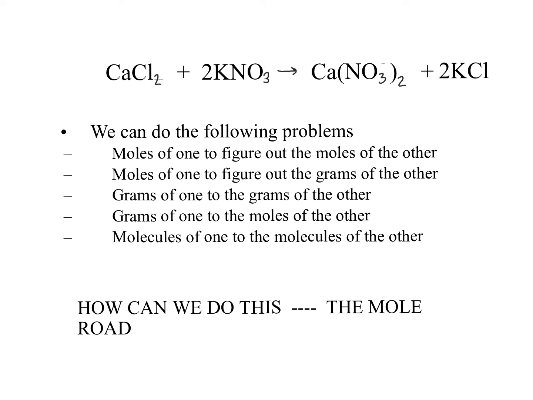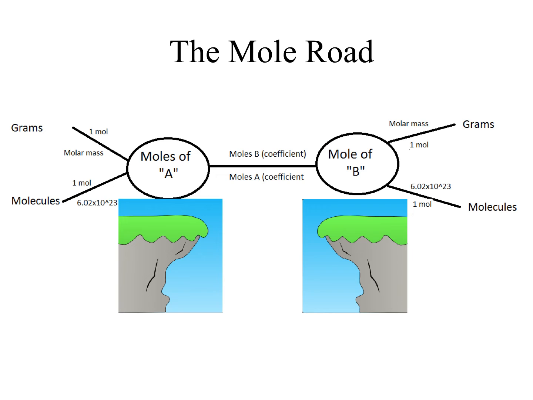It's like our recipe. If I had 2 eggs, 2 cups of sugar, 1 cup of flour, and I put it all together, how much of a chocolate cake could I make? A chemical equation is a recipe. We could go from moles of one to moles of another, moles of one thing to grams of another, grams of one thing to grams of another, grams to moles, molecules even. We could do so much with this equation. And we're going to use something called a mole road.